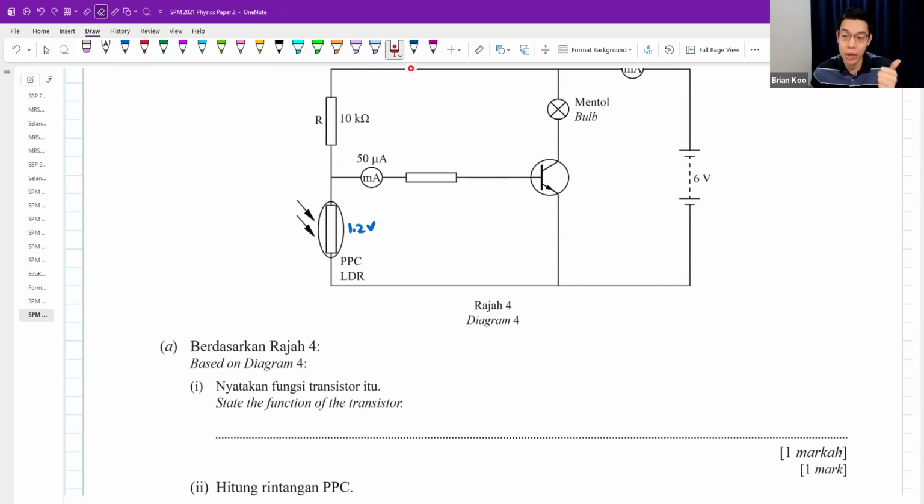Number 1, we call it an automatic switch. Number 2, we call it a current amplifier. Now, which one is it? It depends on whether there is an LDR or a thermistor. If your picture has an LDR or thermistor, then we always call it an automatic switch.